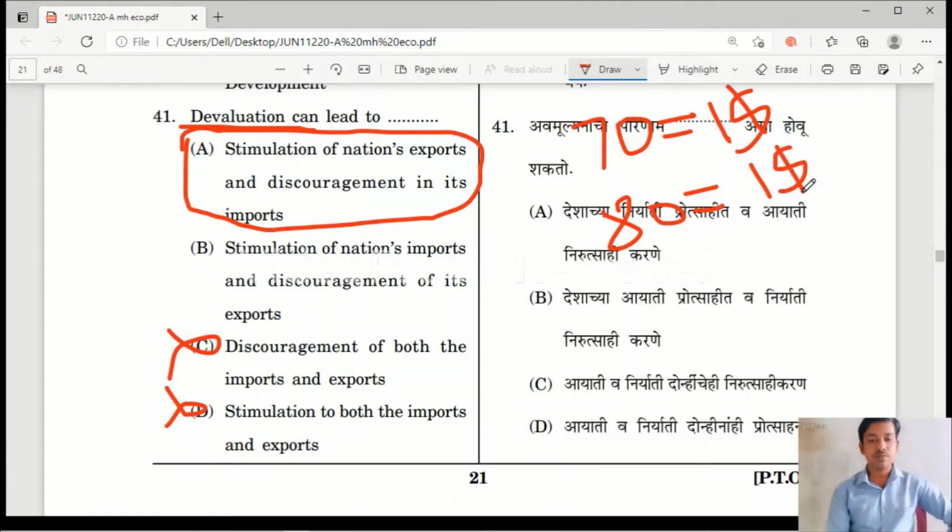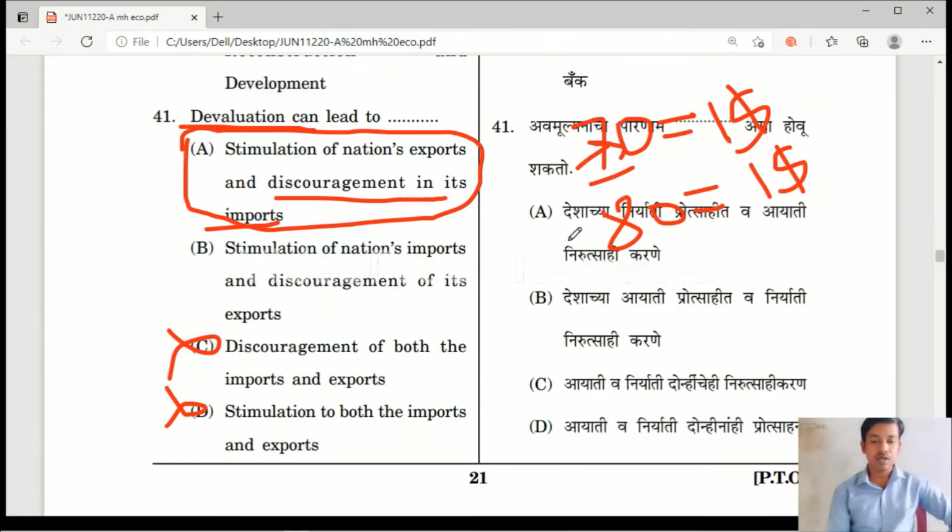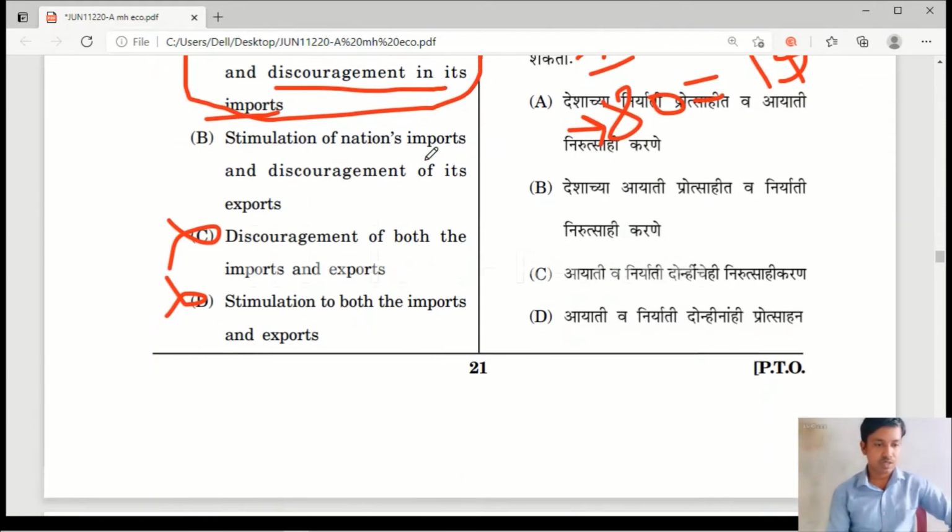Now if Indians want to purchase goods from America, they have to pay more here. Previously they used to pay only 70, now they have to pay 80 rupees. So what will happen? Discouragement to import, people will import less. Previously Americans used to get 70 rupees worth of goods for $1, now they are getting 80 rupees worth of goods for $1. So exports will increase here. So option A is the right answer.